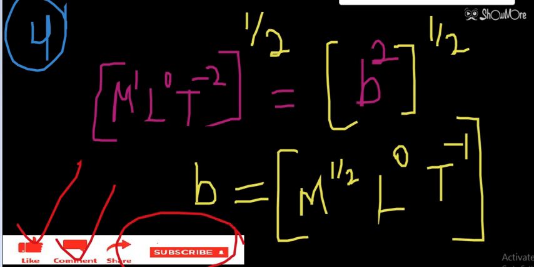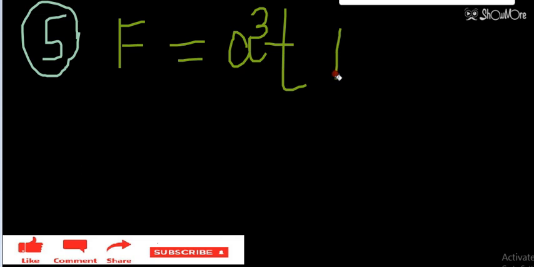So now we are moving to question number 5. Question number 5 was also a similar type of question. Force was given. Force was equal to A cube into T plus BT square.